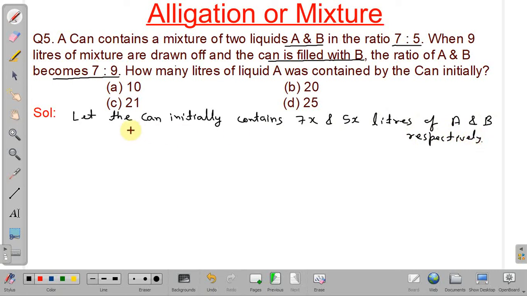Okay. Now we can calculate quantity of A in the mixture left when 9 liters of mixture were drawn off.